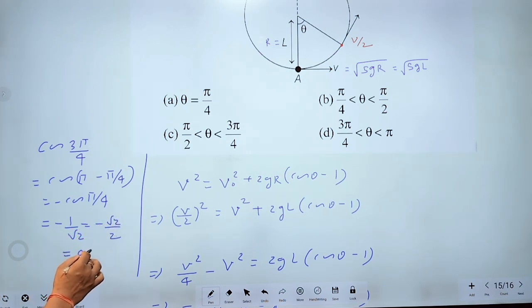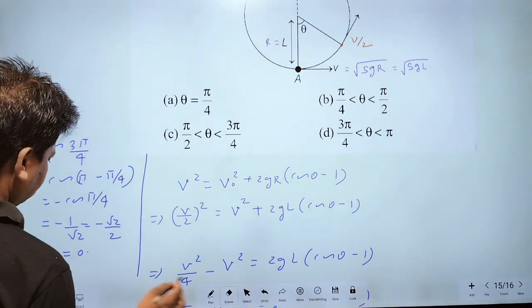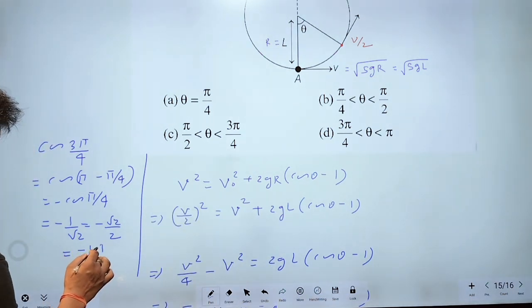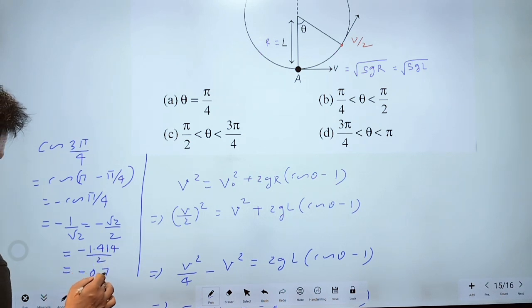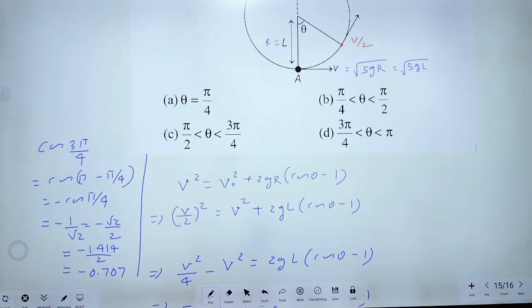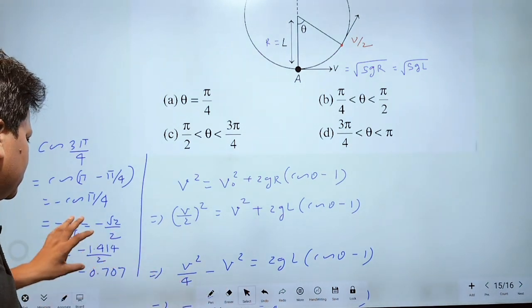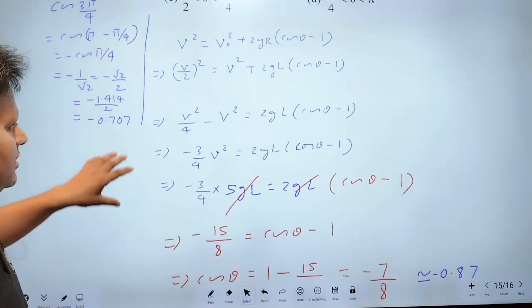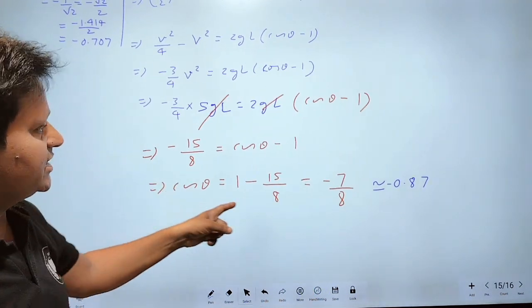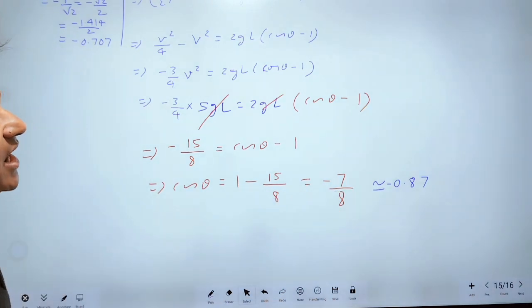This means minus 1.414 upon 2, which means minus 0.707. Okay, right? This value, but after calculation, the value of cos theta is 0.87. Here, which is greater?